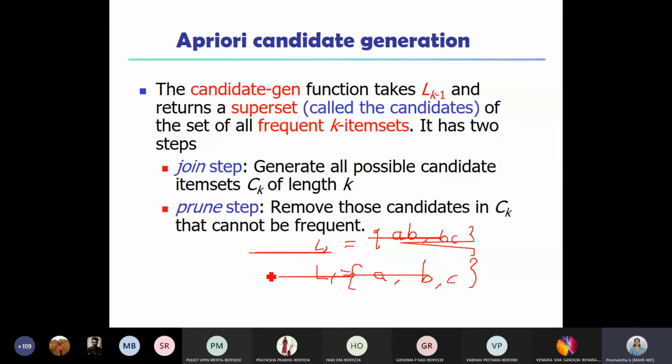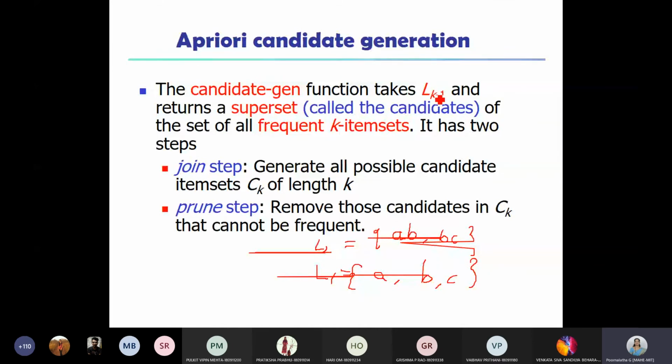Is this clear? Any doubts here? Candidate and frequent items. Candidate is C. A candidate may be frequent, may not be frequent, whereas L stands for always frequent sets.